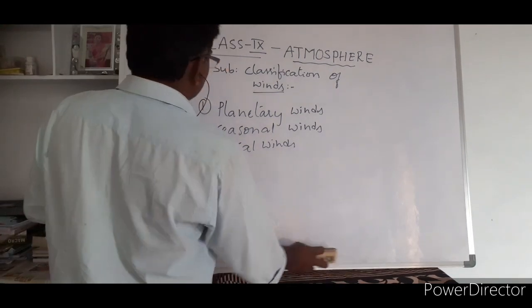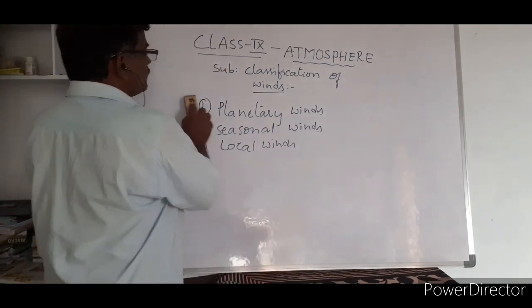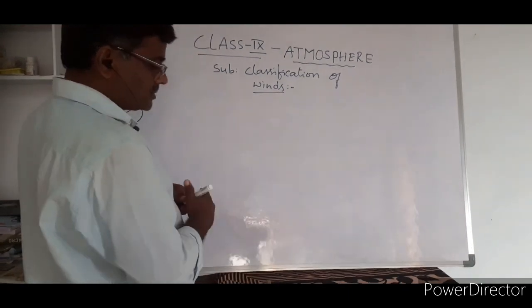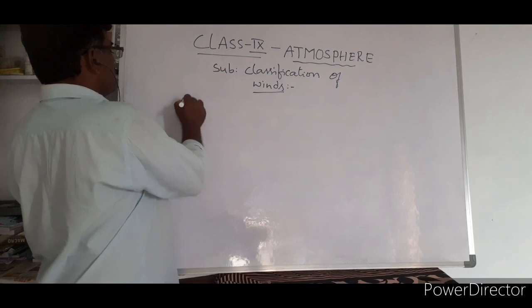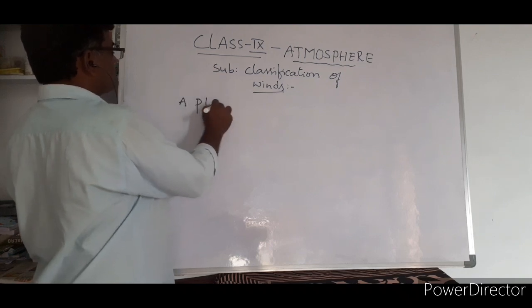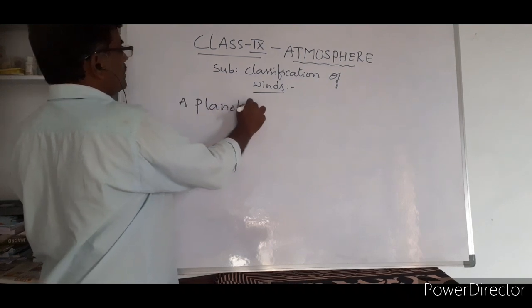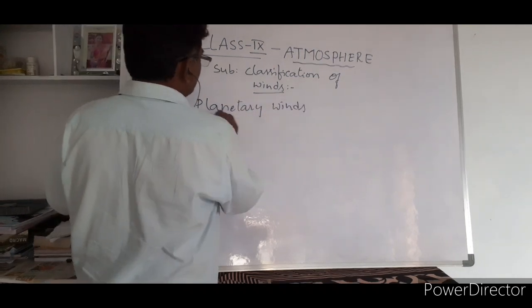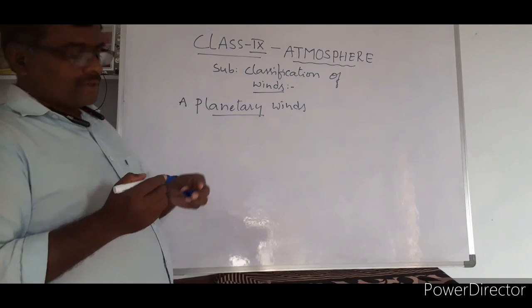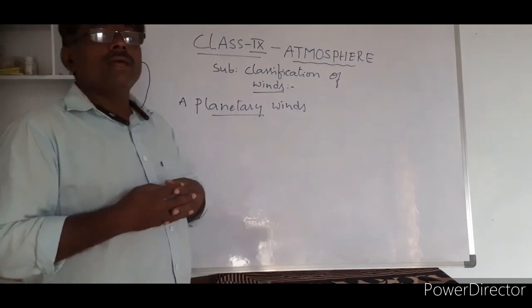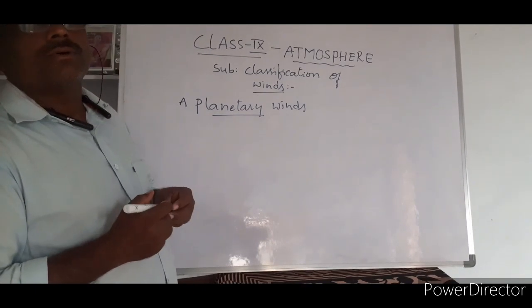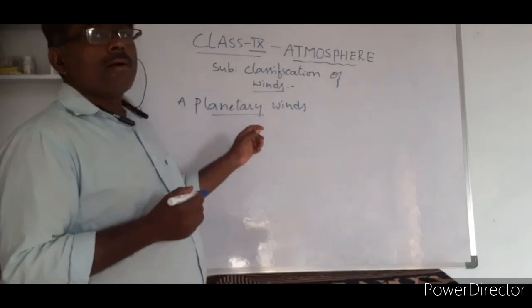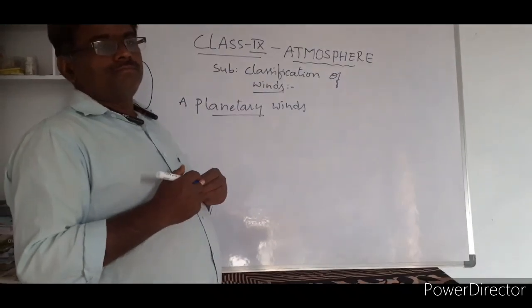So, what are planetary winds? How do they form? From where to where are they going? Talking about this, first you take A, planetary winds. Planetary winds are also called prevailing winds. These are the permanent winds.